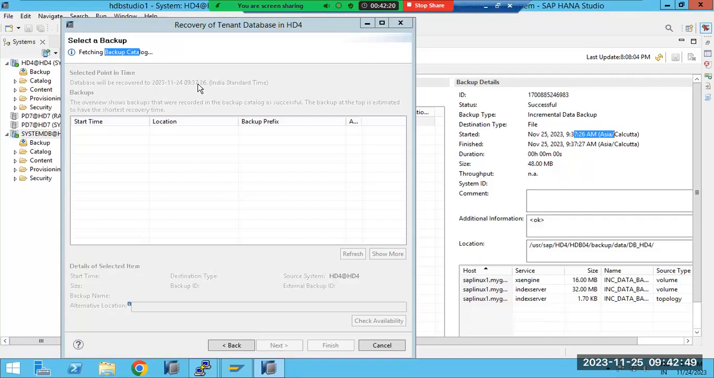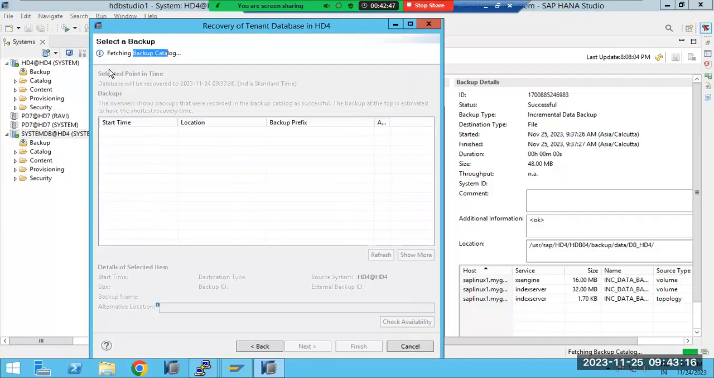Why up to that timestamp? Because up to 9:37 we have the data. After 9:37 we have deleted some users from the system, and I want to recover that data. So in this case I am using point in time recovery, meaning up to what time you want to recover, and that is the timestamp I am using here. Otherwise, I can use one more method, up to that particular backup. You can use either one.